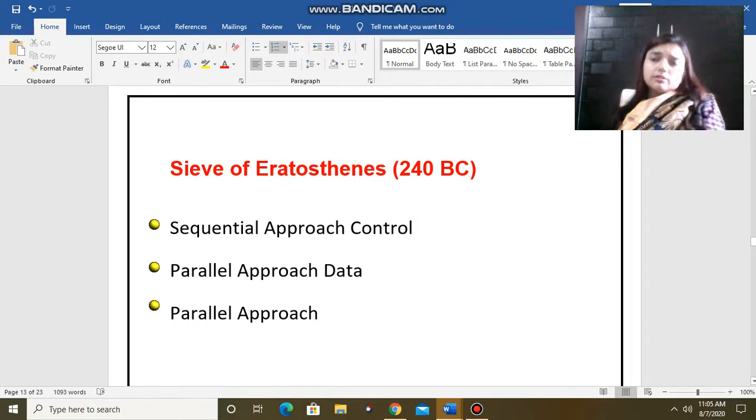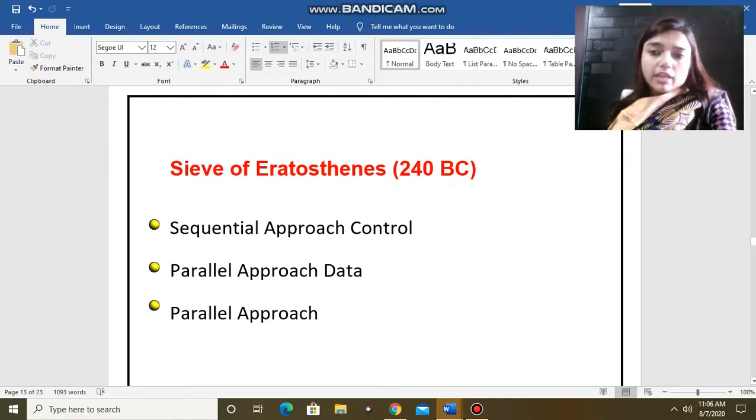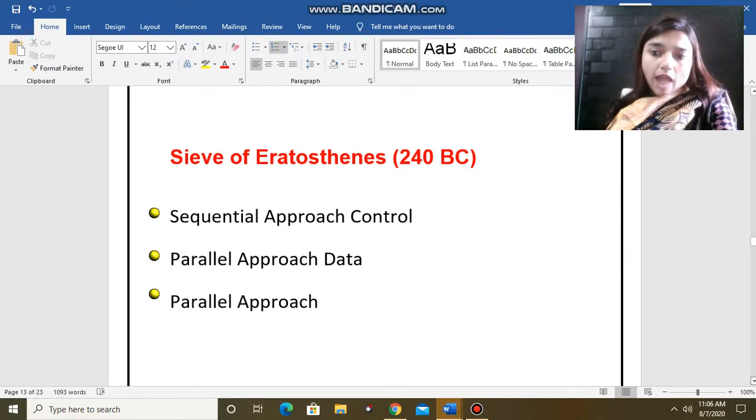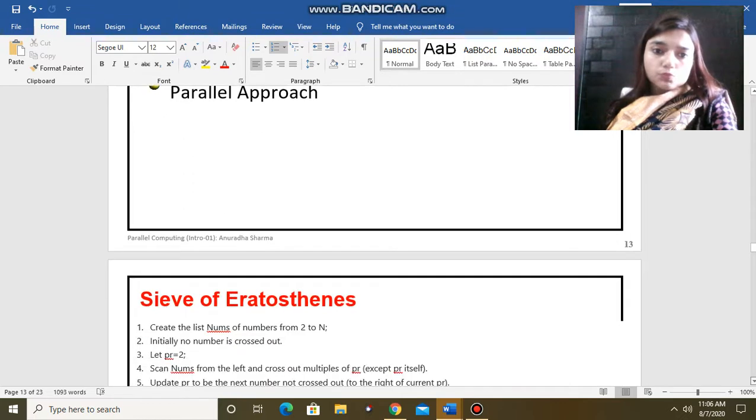Now next we will clarify the concept of control parallelism and data parallelism using one example. Sieve of Eratosthenes is a prime finding algorithm. It is the traditional way to find out the prime numbers present in n numbers. How does this algorithm work? First, we have to take n natural numbers and it starts with 2.